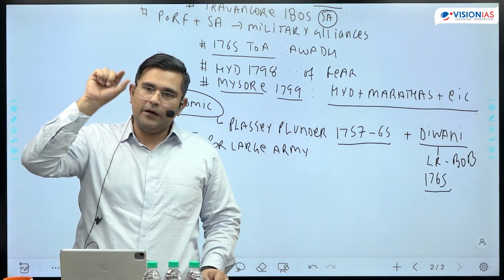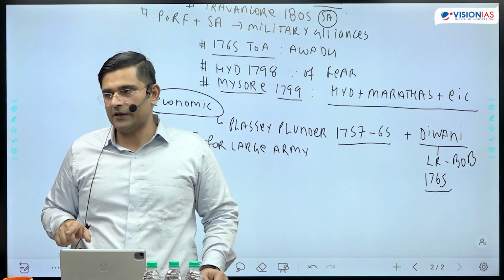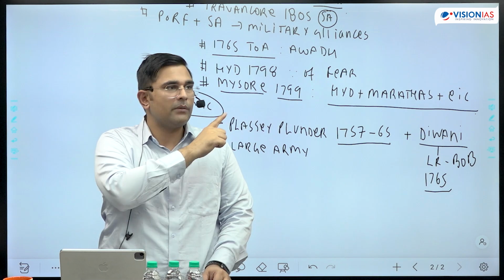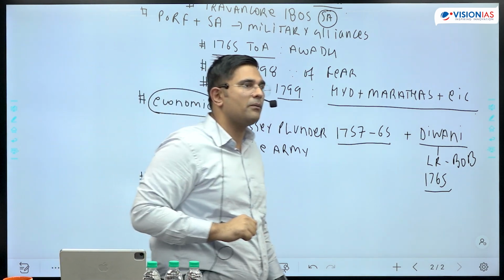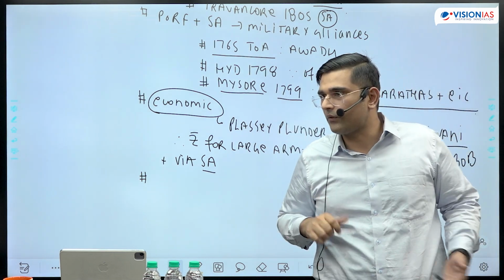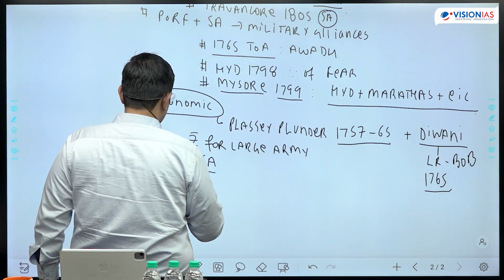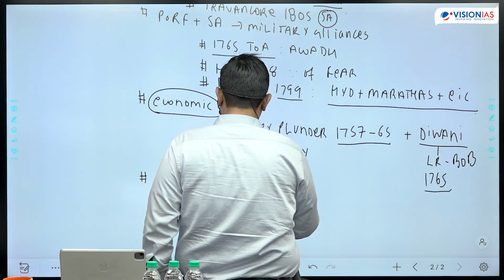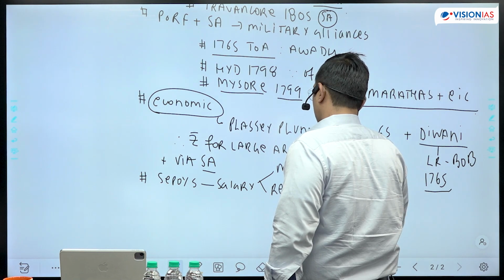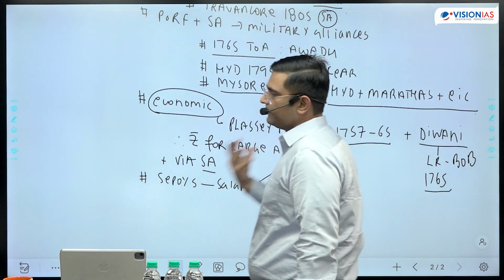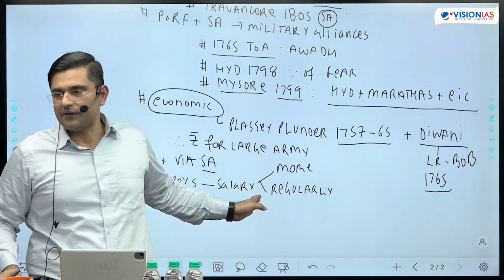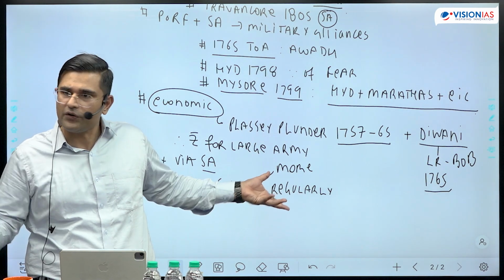यहाँ पे logic है, it is mentioned in the books that sepoys of the East India Company were paid more, plus they were paid regularly. Whereas, for example, in the Carnatic Wars, the French did not pay their sepoys. They were unpaid for months, which reduces the morale of the sepoys. So one component that you can mention is that sepoys were paid salary, first, more, and second, regularly. So therefore the morale and loyalty are high. On both sides, Indian sepoys are there, but this is the difference on the EIC side.